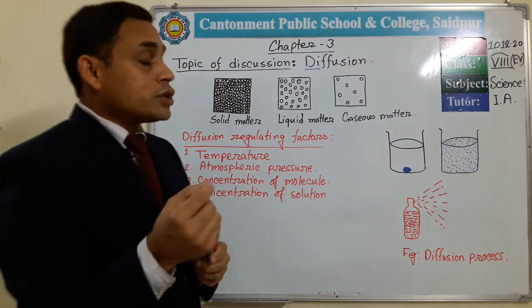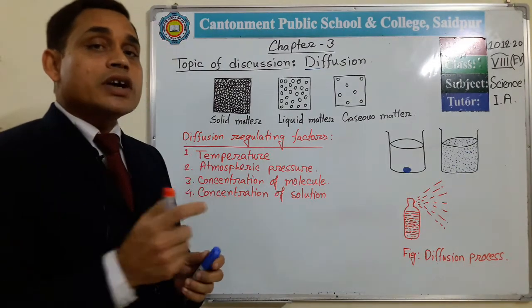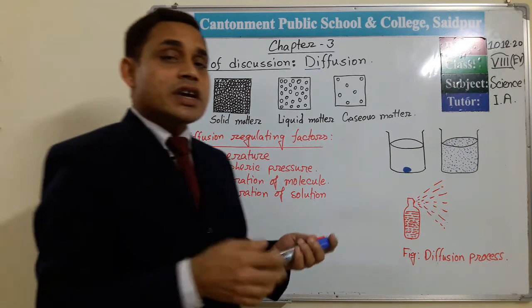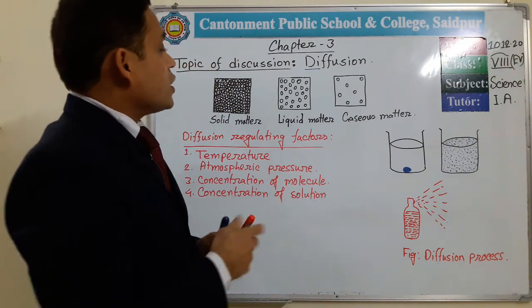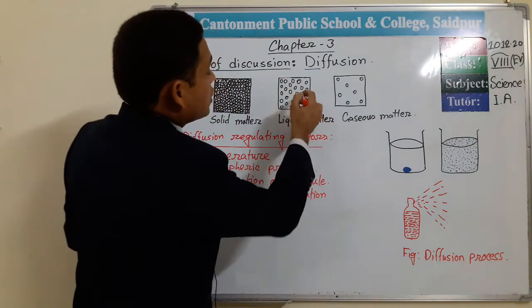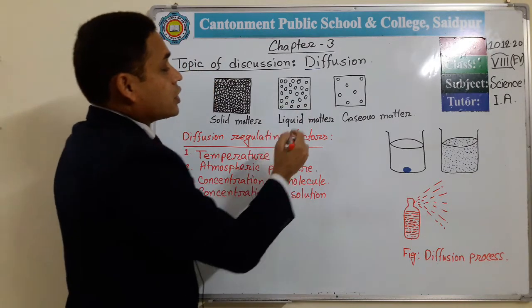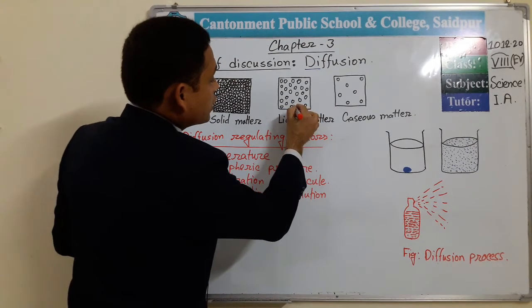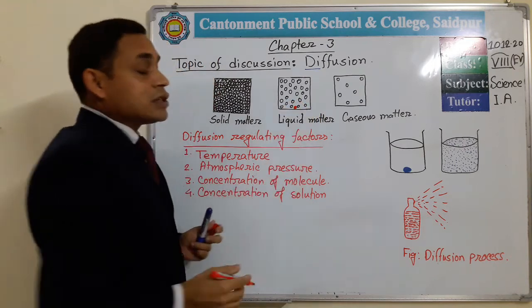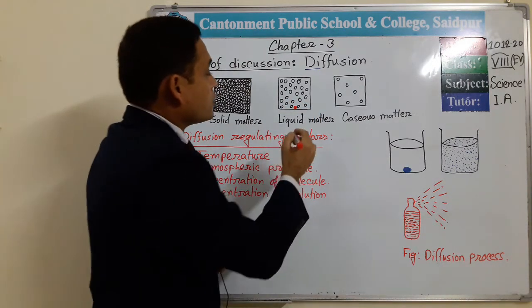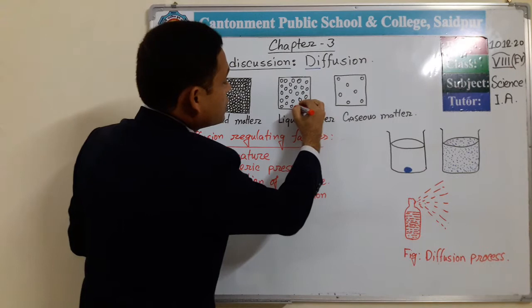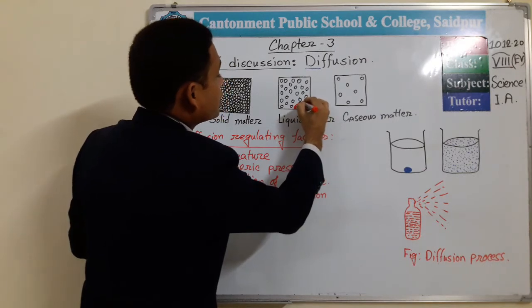But if we put color crystals in water, suppose this is liquid matter or liquid solution, then after some time we can see these color crystals start to diffuse and occupy the blank space.